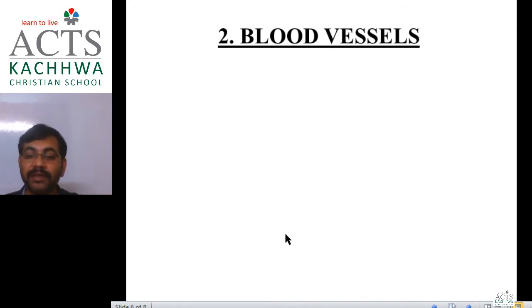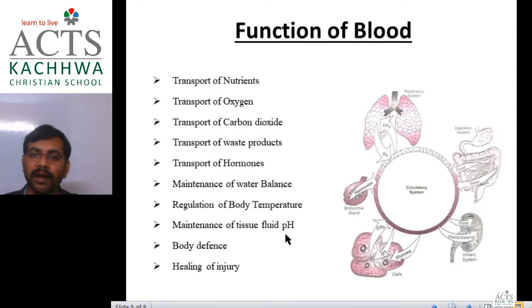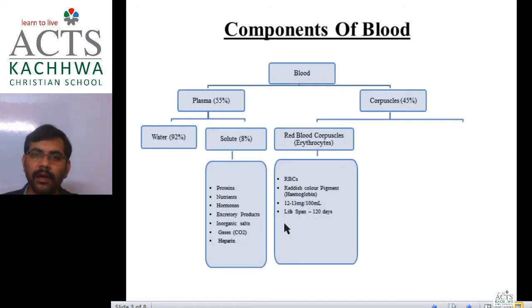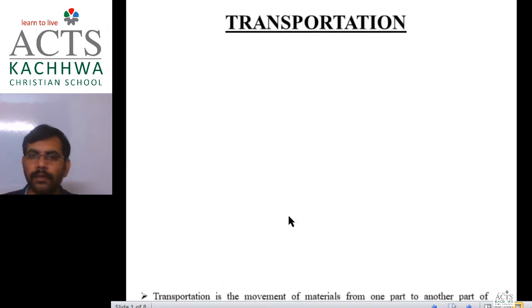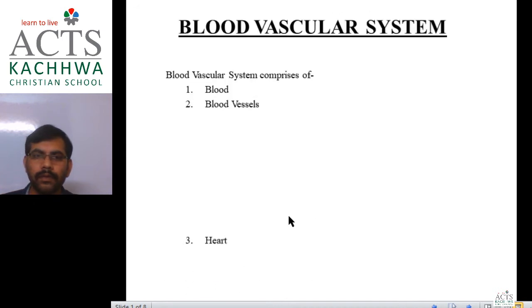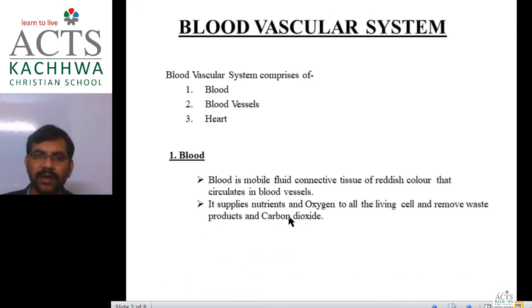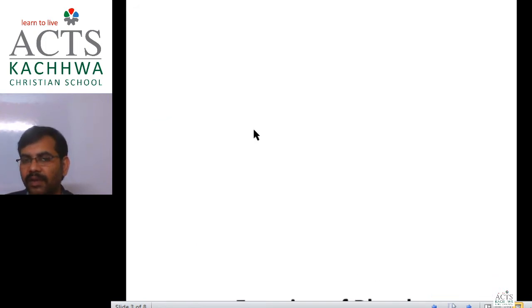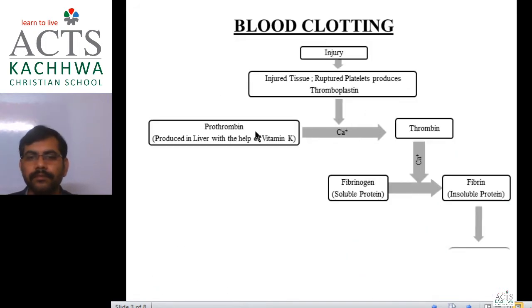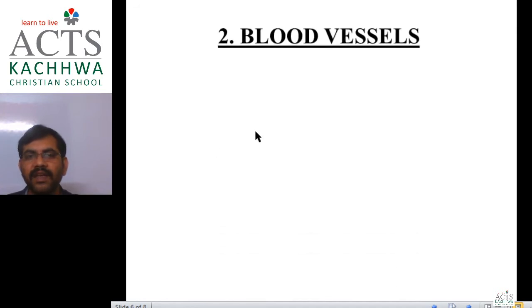This is the second part of our topic. First was blood, second is blood vessel. So now we will discuss about the blood vessel. Yes, let us discuss about the ruptured. Ruptured means damaged. Ruptured, Hiralal. Ruptured means damaged. Okay.